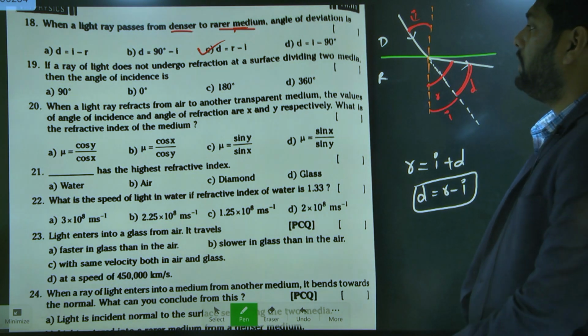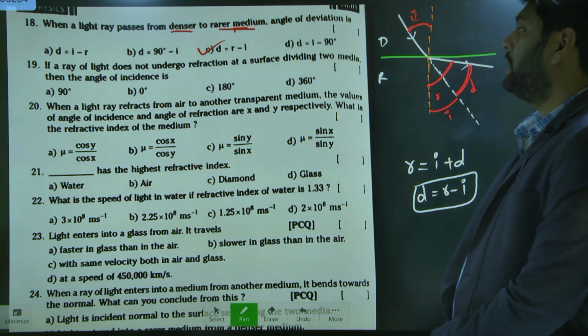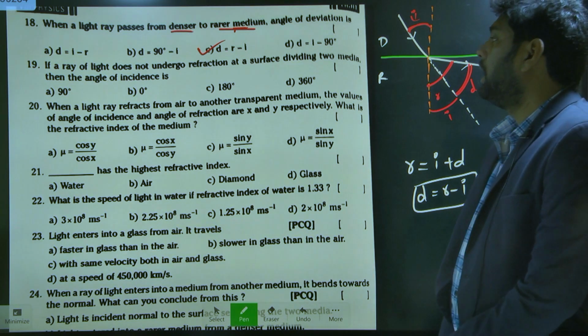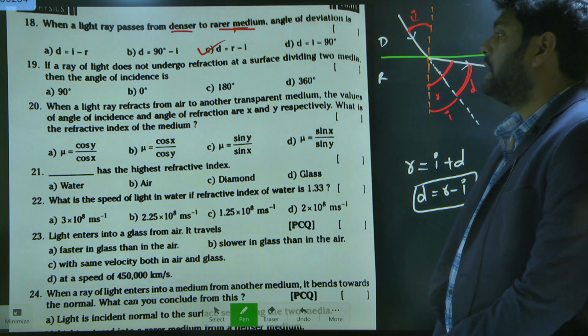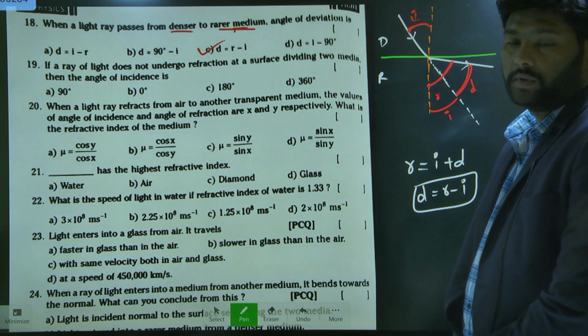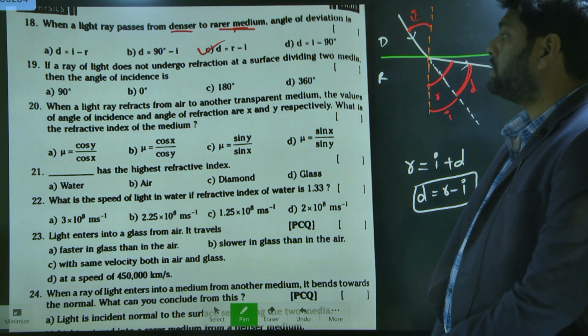If a ray of light does not undergo refraction at the surface dividing two media, then the angle of deviation is. So once again, I am repeating the question.